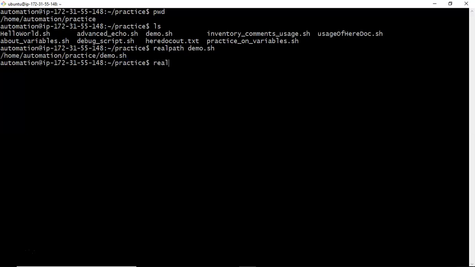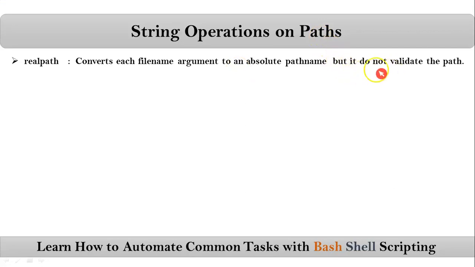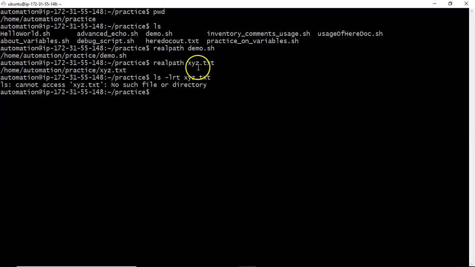Now let me do one more thing. Realpath, let's say I'm giving some xyz.txt. See, for this file, it is simply appending your pwd path, the current working directory path, to your file, and you are getting the complete path of this file. But if you look in the current location, that file is not there. So that's why I told you that it does not validate the path. Whatever file name you give to realpath, the realpath command will simply append the pwd path to your file. That's it.